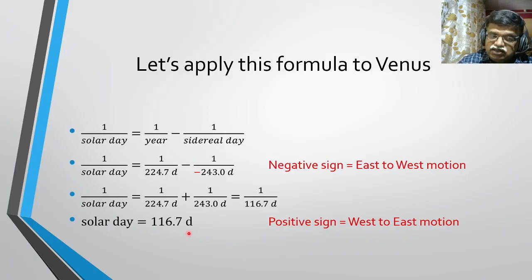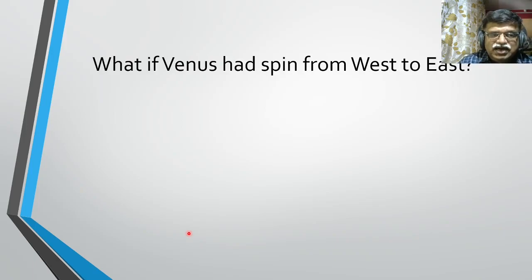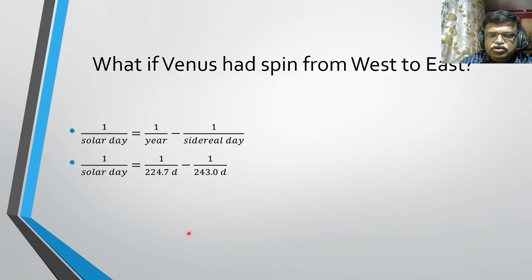Now this may be attributed to the retrograde motion, but let's see, it is not really. So if you consider Venus were spinning from west to east like Earth, see what would have happened. You are using the same formula, but now with 243 days having positive sign, which means the sidereal motion is from west to east, and therefore you will see the stars going from east to west.